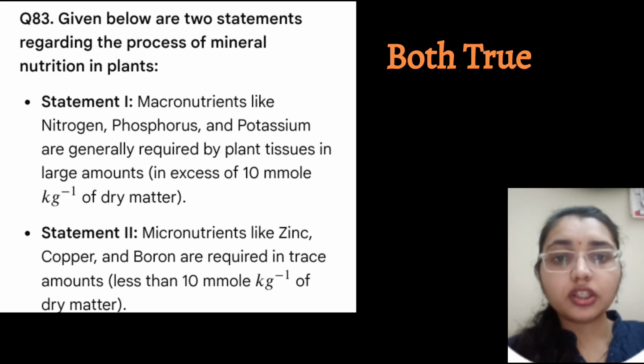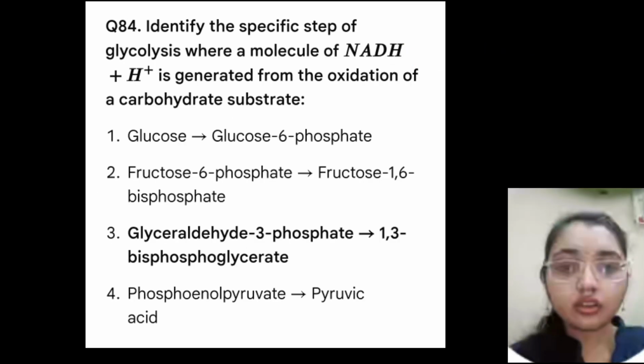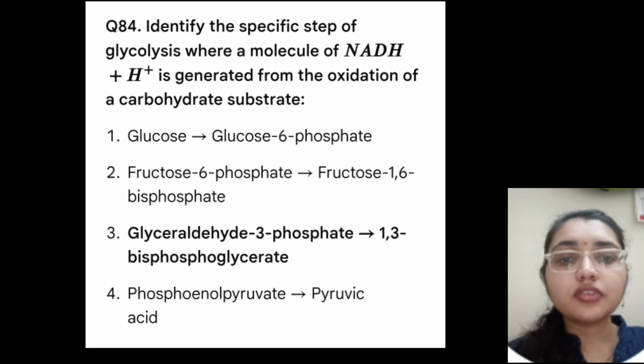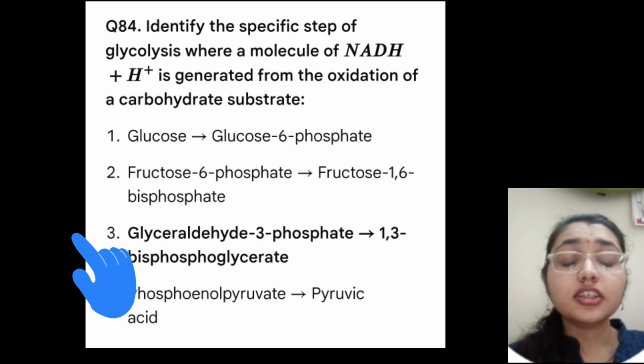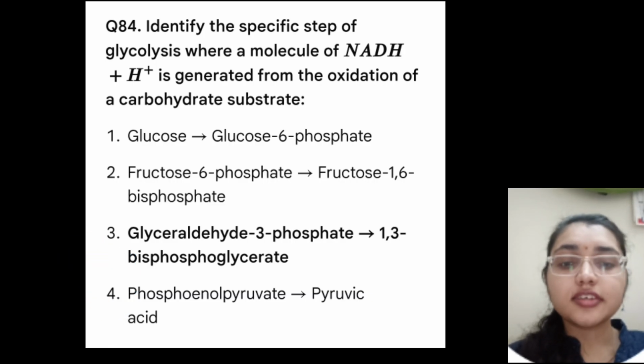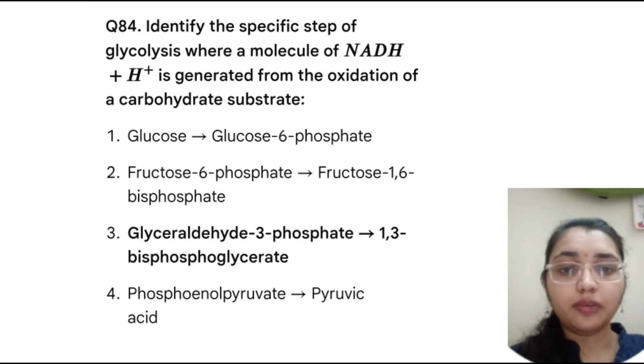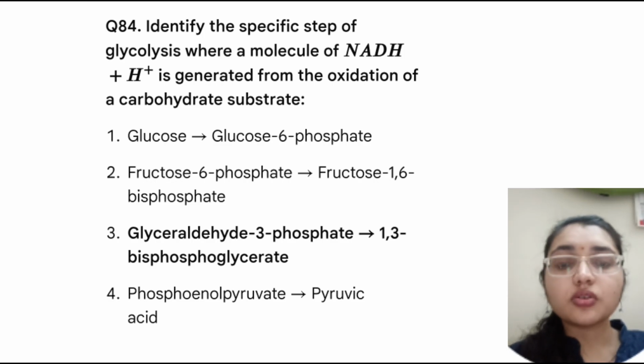So moving on to the next question. Identify the specific step of glycolysis where a molecule of NADH and H+ is generated from the oxidation of a carbohydrate substrate, that is glyceraldehyde 3-phosphate to 1,3-bisphosphoglycerate. Why is this option correct?